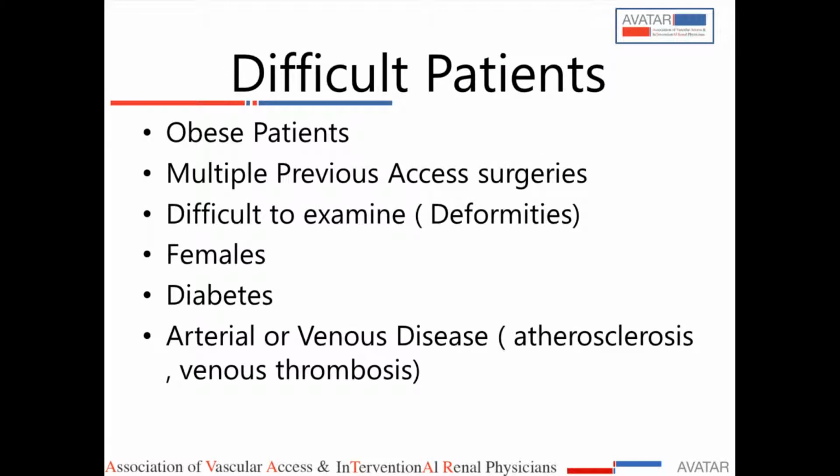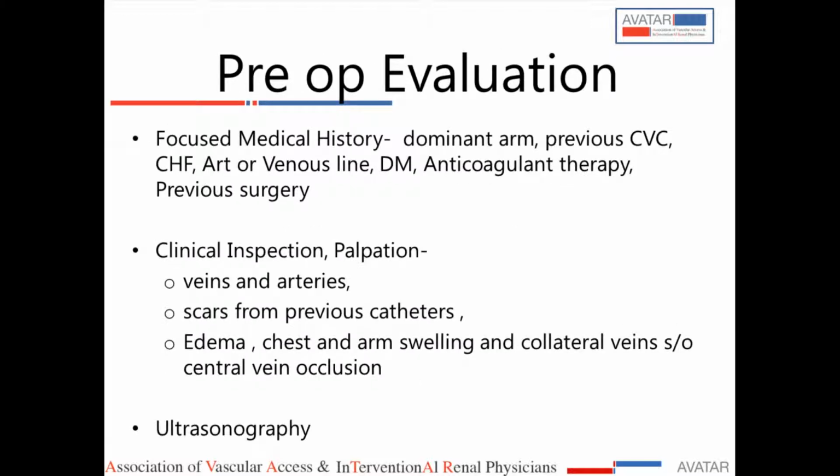Some patients are obese, some have multiple previous access surgeries, some are difficult to assess. We have patients with rheumatoid arthritis or deformities where we cannot particularly see the vein or clinically assess the arteries, female patients, diabetics, and patients with arterial and venous diseases. So here is the role for pre-op evaluation.